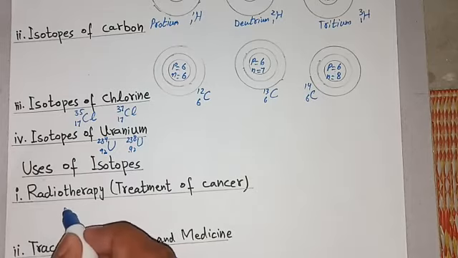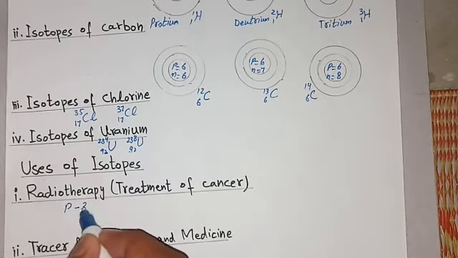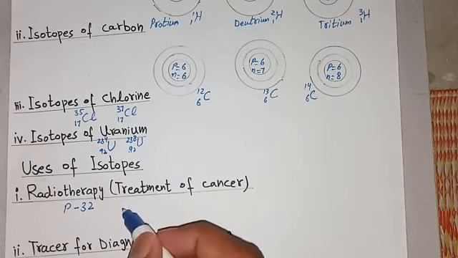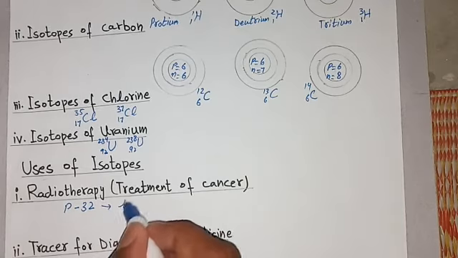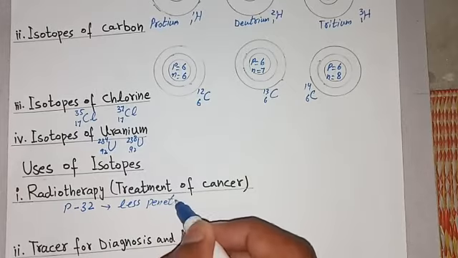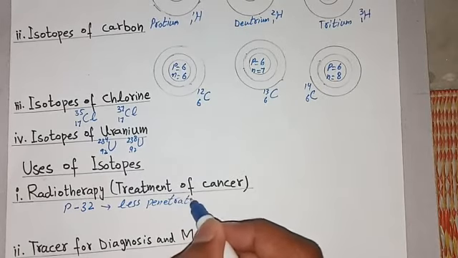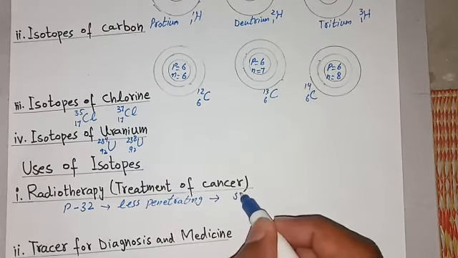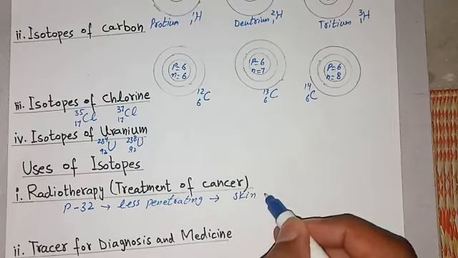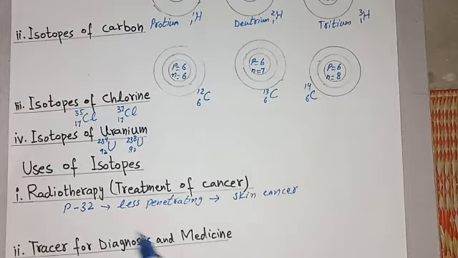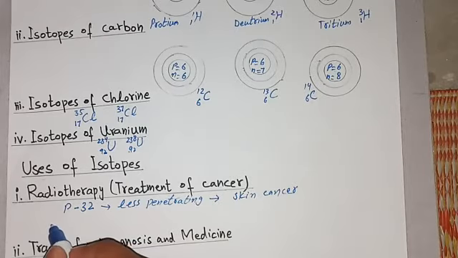Like P-32 can penetrate less, less penetrating, so that is used for diagnosis or treatment of skin cancer. And other isotope is cobalt-60.